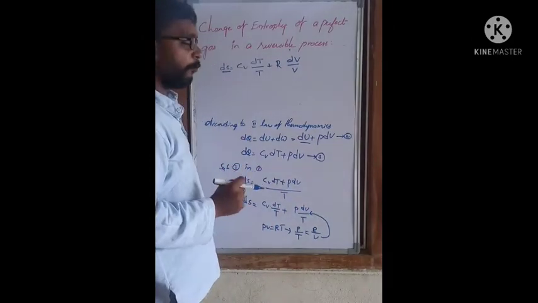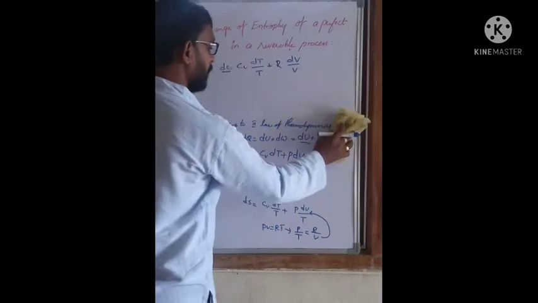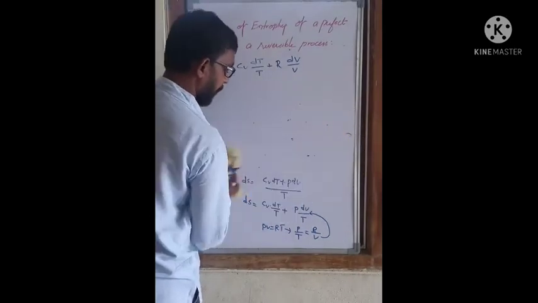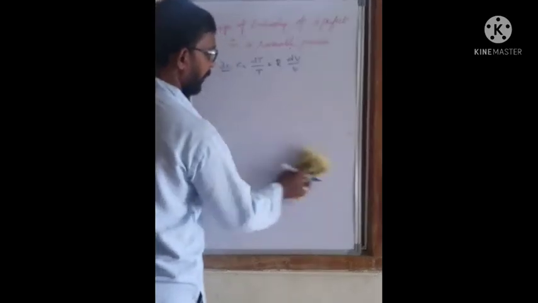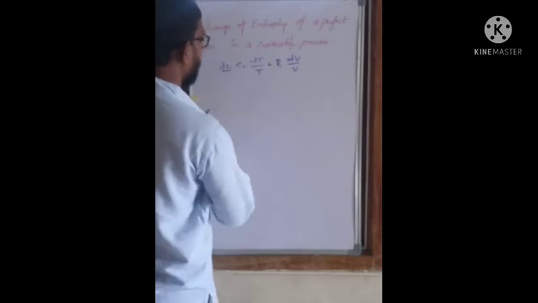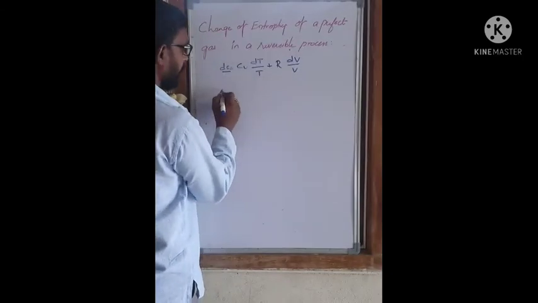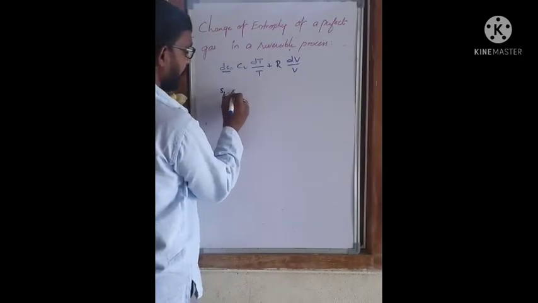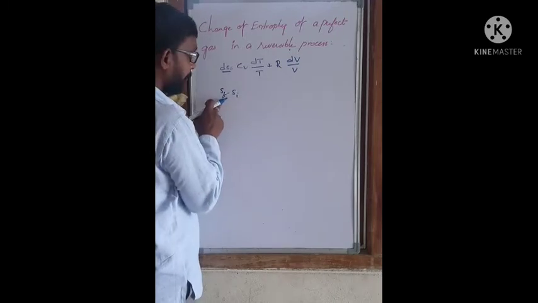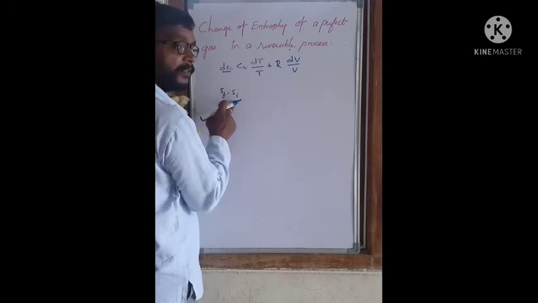What is this? It is the change in entropy. When entropy changes from the initial state to the final state, the change in entropy can be written as Sf minus Si, the entropy in the final state minus the entropy in the initial state.